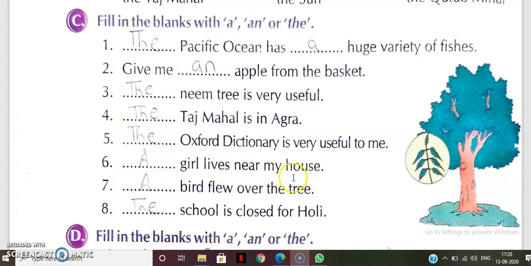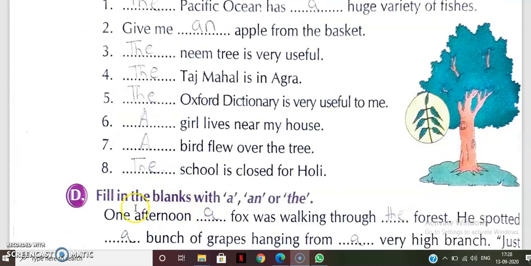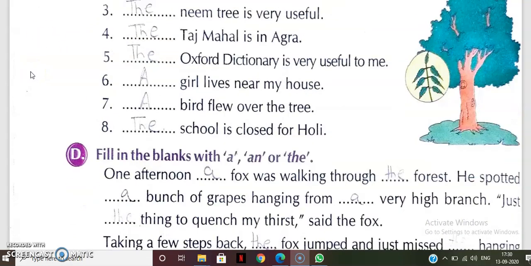Girl lives near my house. Here there is no information about a girl. So we will write A. Bird flew over the sea. Which bird, that we don't know. That is why we will write A. School is closed for Holi. For the school we will write the school is closed for Holi. So now I think all of you understood about the articles a and the.